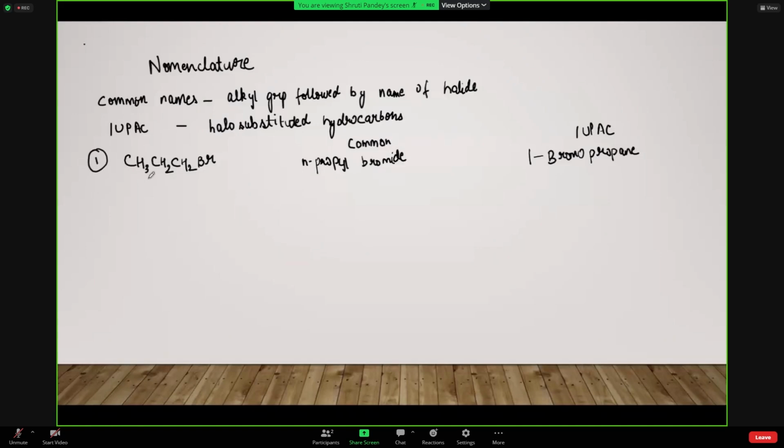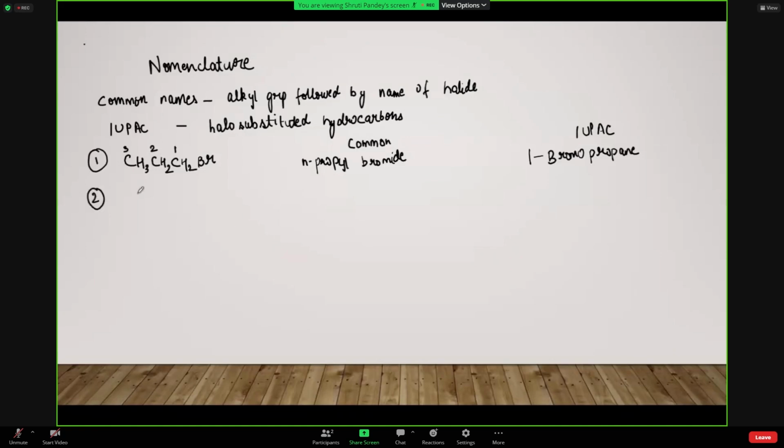So here you must be aware, no, that while writing the IUPAC name we need to number the carbon atoms, right? So bromine यहाँ पे और कोई ग्रुप तो अटैच्ड है नहीं, सिर्फ ब्रोमीन है, तो हम लोग यहीं से नंबरिंग शुरू करेंगे and will write as 1, 2 and 3, ठीक है. तो क्योंकि ब्रोमीन जो है वो फर्स्ट कार्बन एटम नंबर 1 से अटैच्ड है, so we are writing it here as 1 bromo propane, ठीक है.